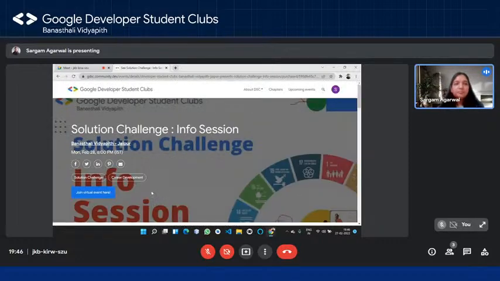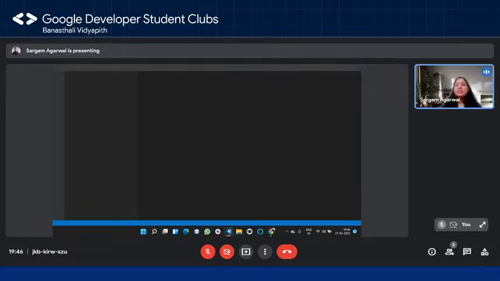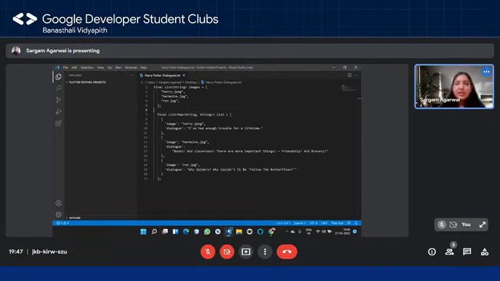So yeah, that's it. Now, let's finally start with our coding, that is the Flutter coding. Okay, so in today's session, we are mainly going to be seeing how to render static screens in Flutter, right? And what we're going to be doing is developing a Harry Potter app, right? So I am here in VS Code.